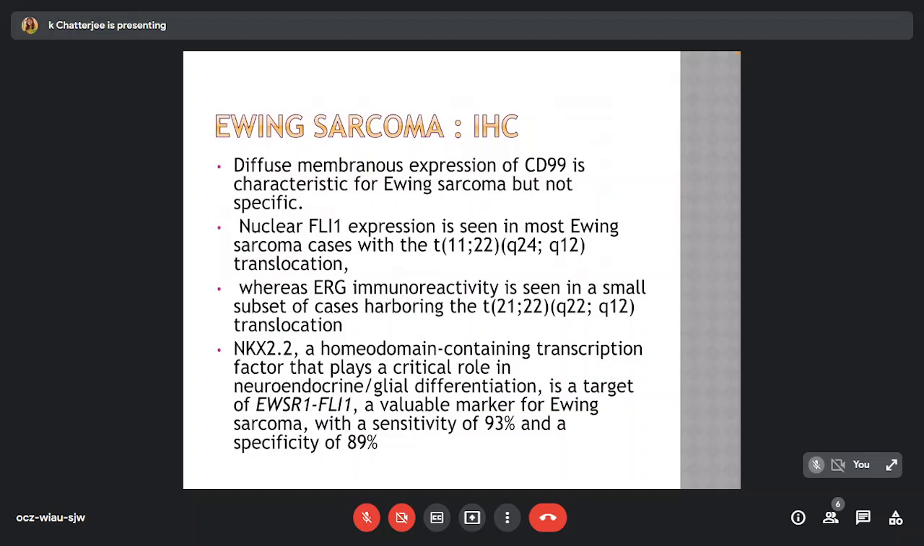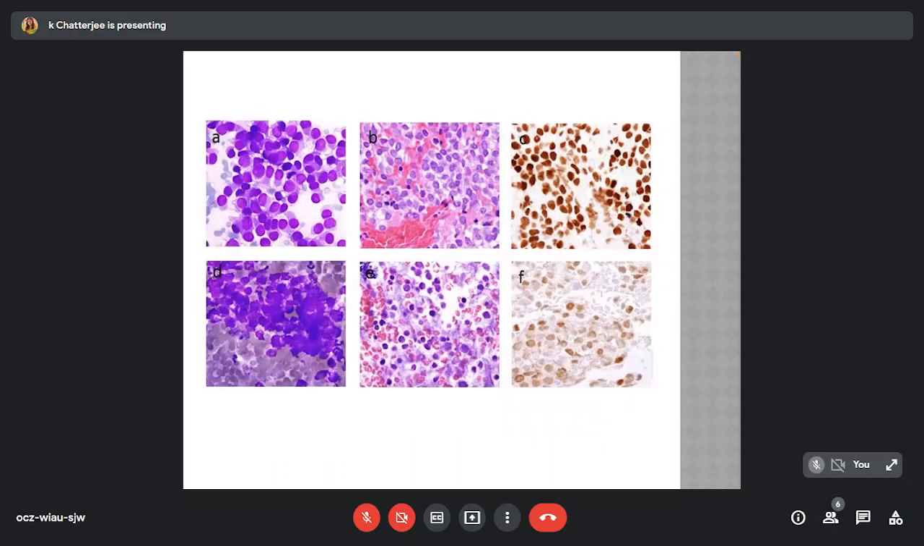Nuclear FLI1 expression is seen in most Ewing sarcoma cases with the t(11;22) translocation, whereas ERG immunoreactivity is seen in a small subset of cases harboring the translocation t(21;22). NKX2.2, a homeodomain-containing transcription factor that plays a critical role in neuroendocrine or glial differentiation, is a target of EWSR1-FLI1, a valuable marker for Ewing sarcoma with a sensitivity of 93% and a specificity of 89%. Immunohistochemistry for CD99, NKX2.2, and nuclear FLI1 is seen in most cases.